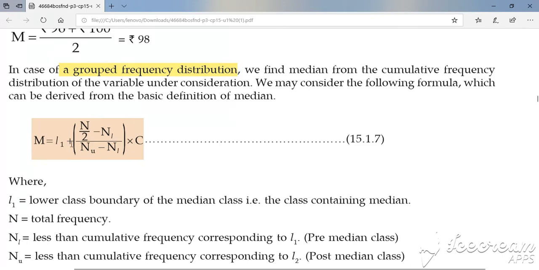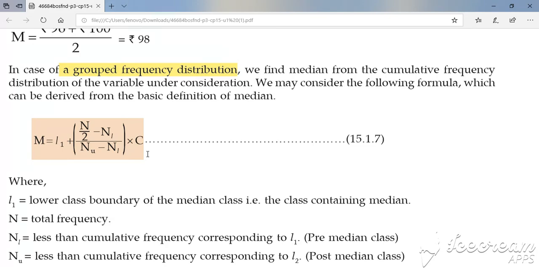So for a group frequency distribution, my median is nothing but L1 plus (N by 2 minus NL) upon (Nu minus NL) multiplied by C. Here L1 is the lower class boundary of the median class. One more thing I want to tell you: how do we find the median class? You have capital N, which is the sum of frequencies.